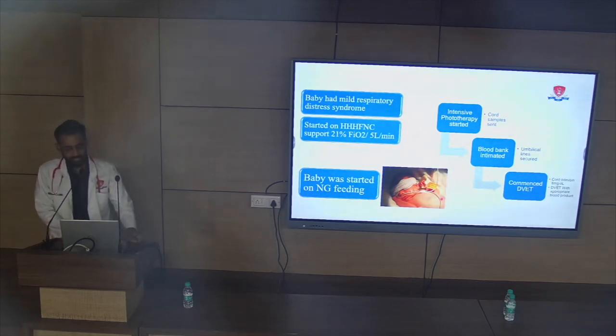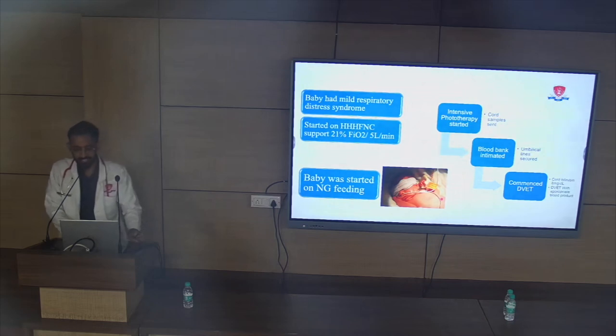For the problem at hand, we had started the baby with intensive phototherapy. That is, we add 2 phototherapy units, and we try to minimize the distance between the units to as little as possible. And we had sent the cord blood samples, and we had intimated the blood bank that we may have to perform exchange transfusion for the baby. And for the same, we had secured umbilical lines.